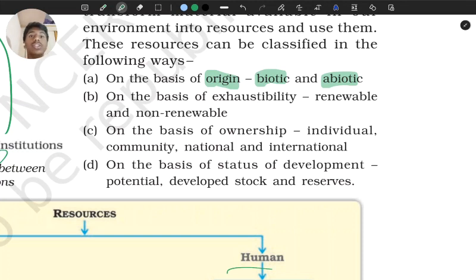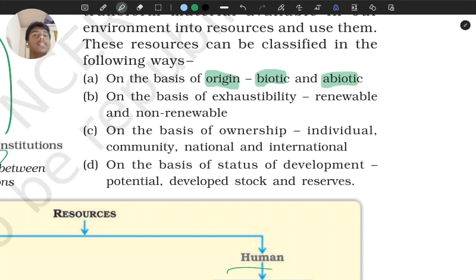We have pastures in the villages, where every single villager can take their cows and graze on the pastures. And next we have national resources. In national resources, a really good example is roads, right? They are owned by the nation, and government buildings, etc., which are owned by the government.